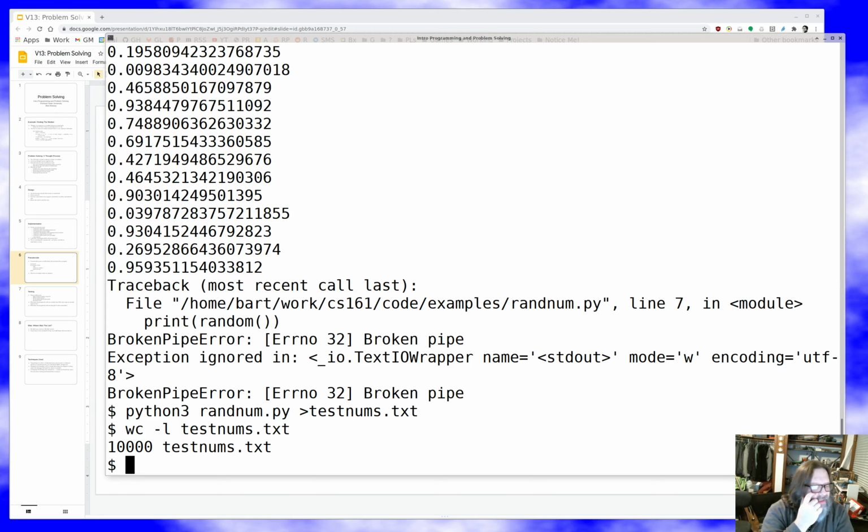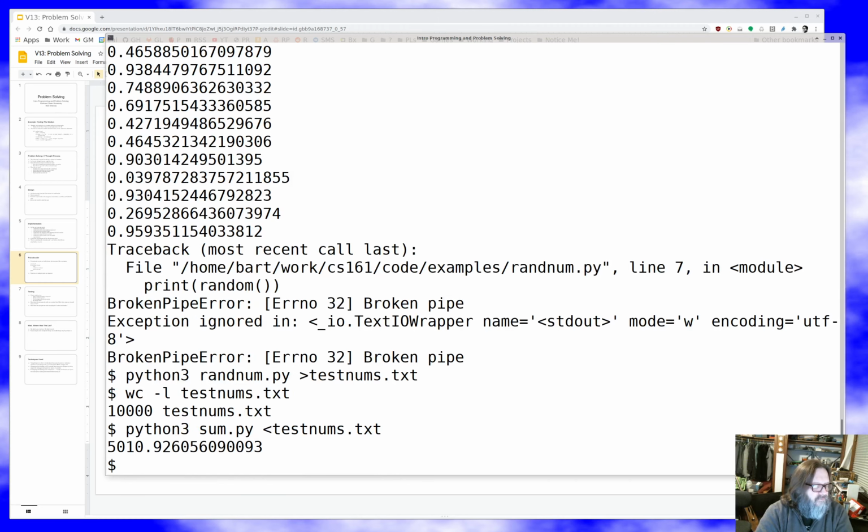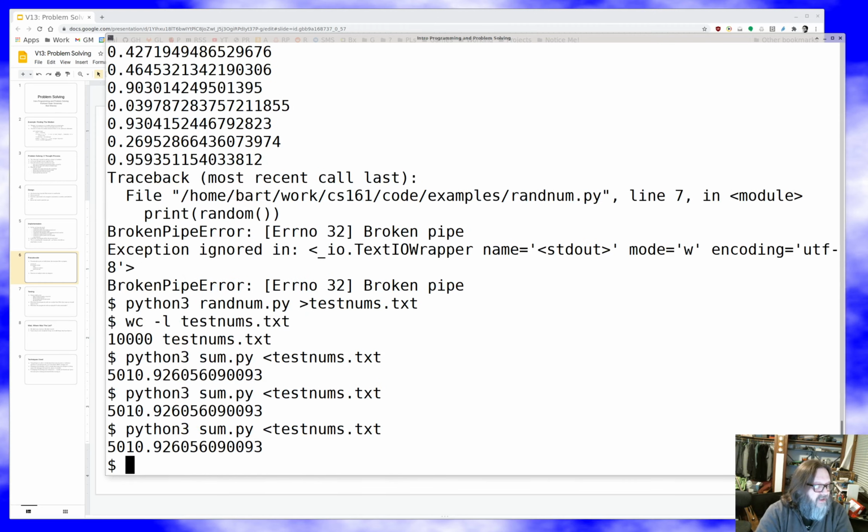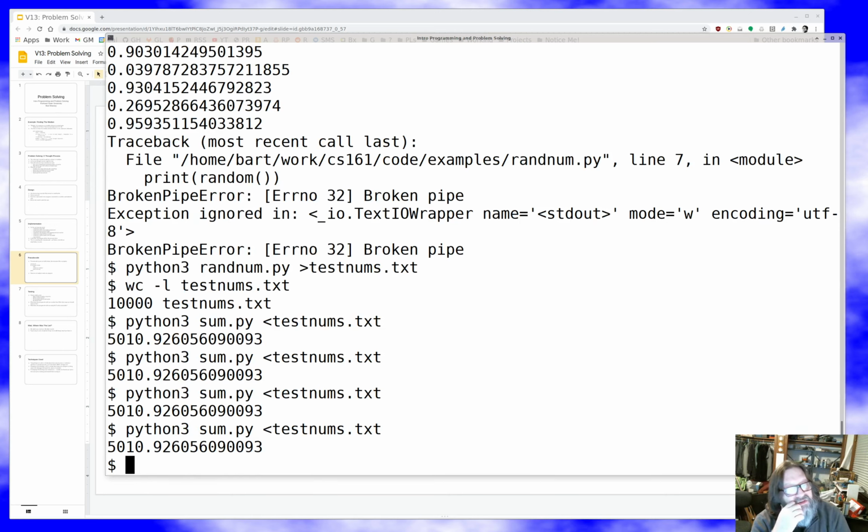If we don't, then something's weird, because on average these numbers will all be 0.5 and there's 10,000 of them, so they'll average out to about 5,000. Hey, 5010. That's pretty darn close. And if we sum it again, we get the same answer, which is good news. It's deterministic. So it looks pretty good. Looks like we got a sum program.